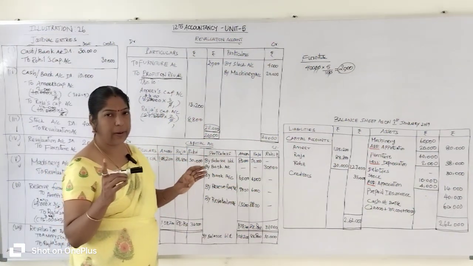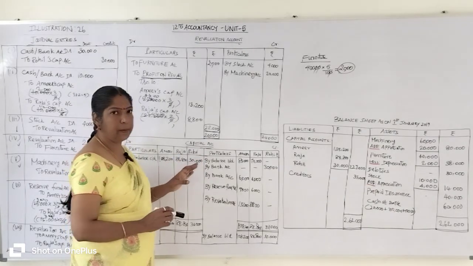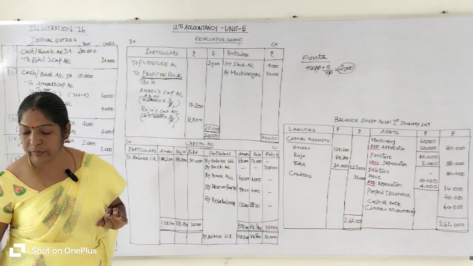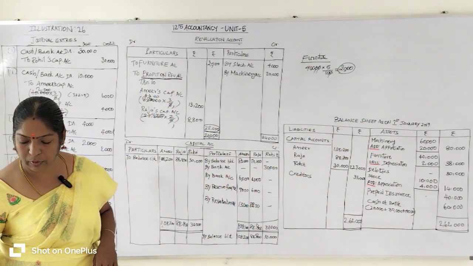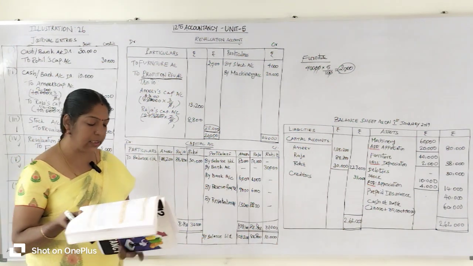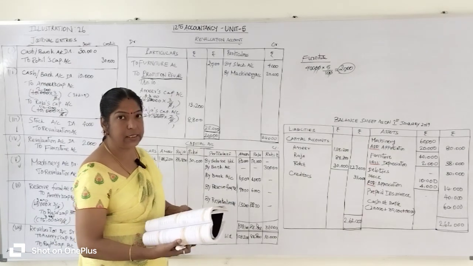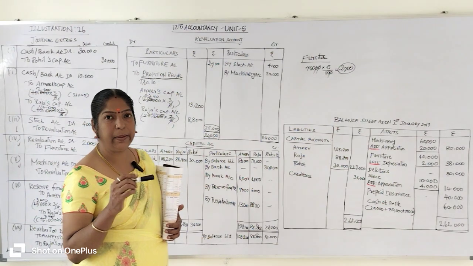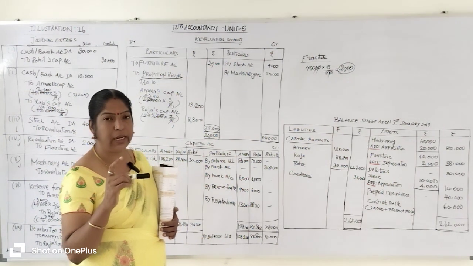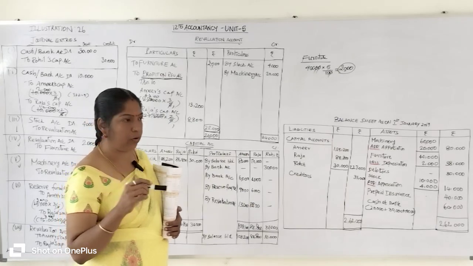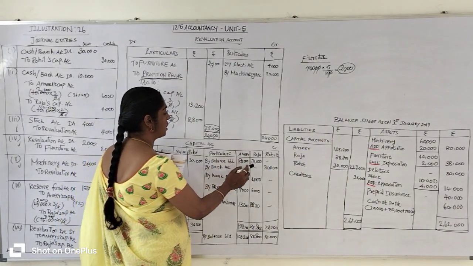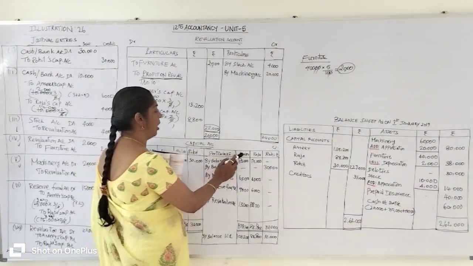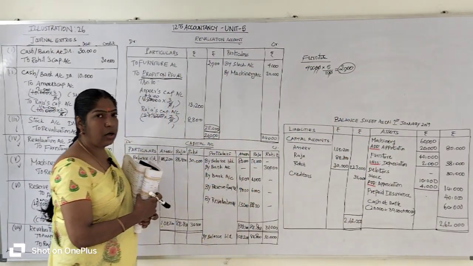The opening balance of the capital account we always start on the credit side. The opening balance of the capital account is given in the question. On the liability side, Amir's capital is 80,000 rupees and Raja's capital is 70,000 rupees. So in the opening balance, how can you write? By balance brought down. By balance brought down means what? Opening balance of the capital account. So 80,000 goes to Amir's column, 70,000 goes to Raja's column.